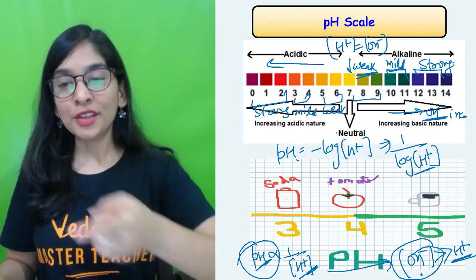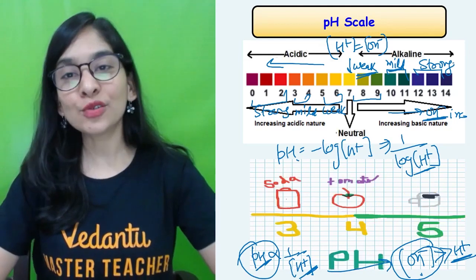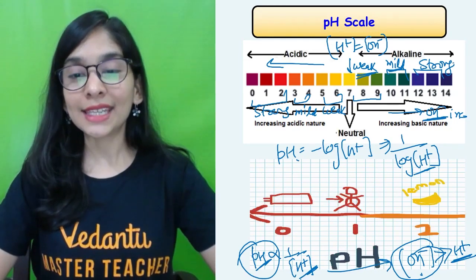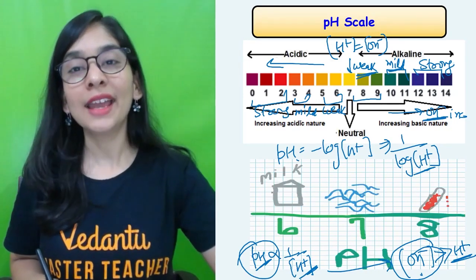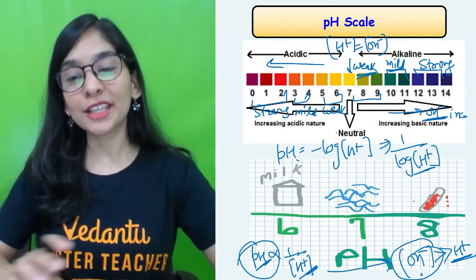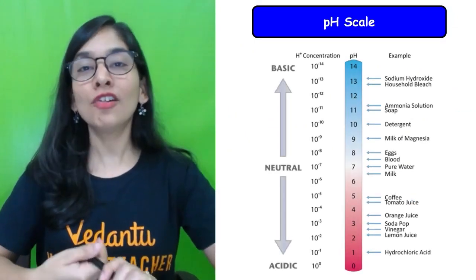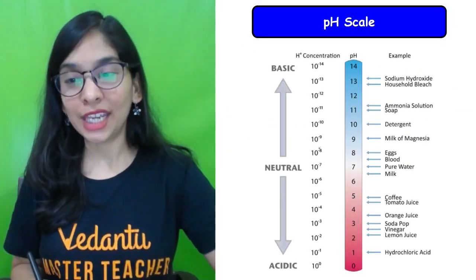Alright students, so you can see also some of the values in front of you, some of the day-to-day life things, that how my milk and my soda is kind of acidic, my tomato is also acidic, my lemon is also acidic. So pH values, you can define it totally. Look at this, some examples of your day-to-day life.